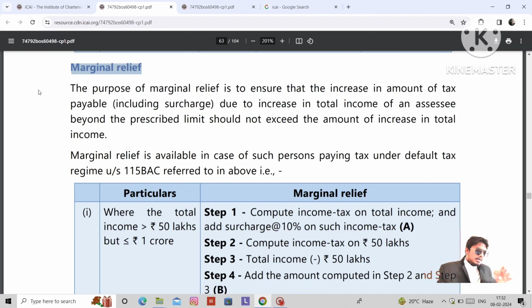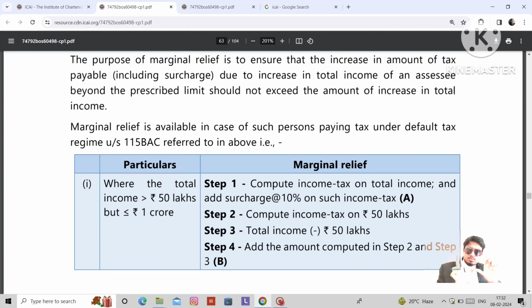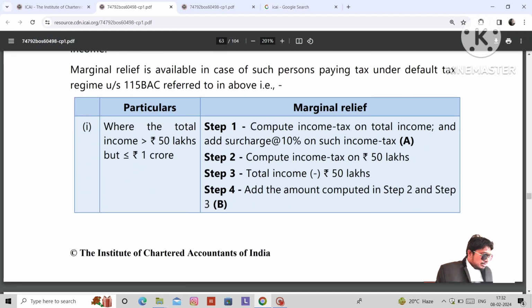Okay, let's see. The purpose of marginal relief is to ensure that the increase in the amount of tax payable, including surcharge, due to an increase in total income beyond the prescribed limit, should not exceed the amount of increase in total income. Are you getting the point? That 50,000, that 1 lakh, like that. They provided a concept and the rates are also given here. We will see one by one.